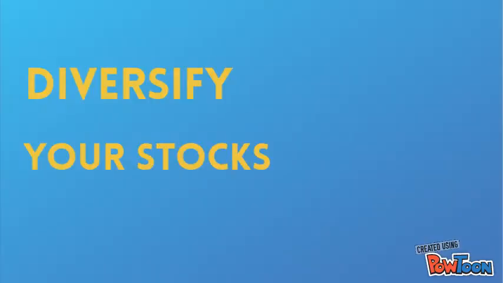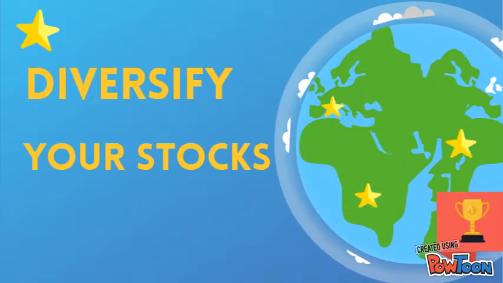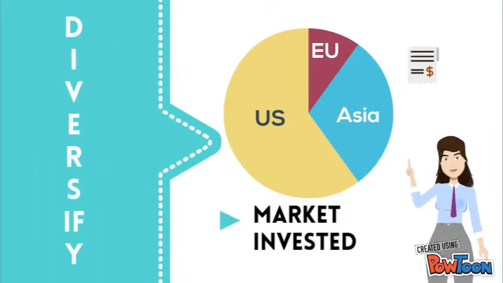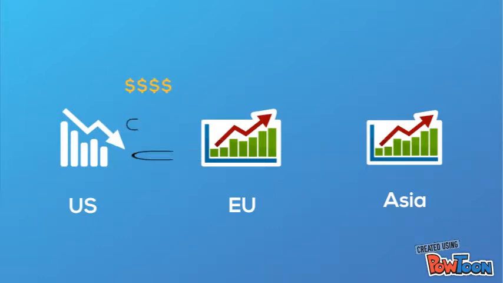You want to diversify your stocks. What does it mean? It means you want to pick stocks from different markets. You want to buy some stocks from the U.S., some from Europe, some from Asia, and then you'll be fine. The U.S. market is in recession during the economic recession time, but don't worry, because U.S. money goes to the market. So you hold stocks from other markets. They will make you money.